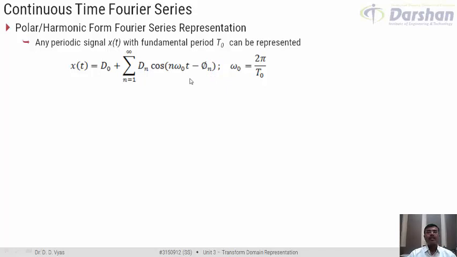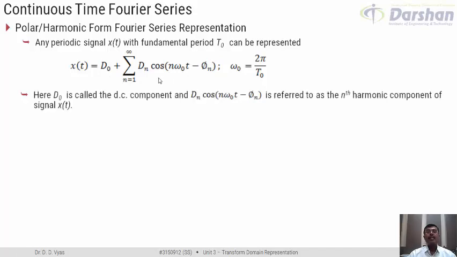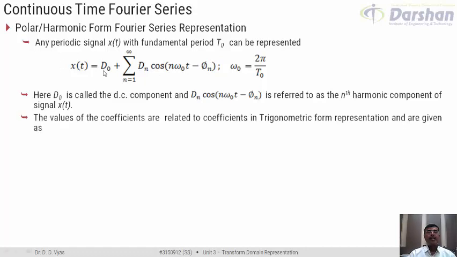The coefficients in this expression, that is d0 and dn, can be conveniently derived from the coefficients of the trigonometric form representation. d0 basically represents the value of the DC component, and the value of d0 would be the same as a0. Whereas the term dn cos n omega 0 t minus phi n basically represents the nth harmonic component of signal x of t.